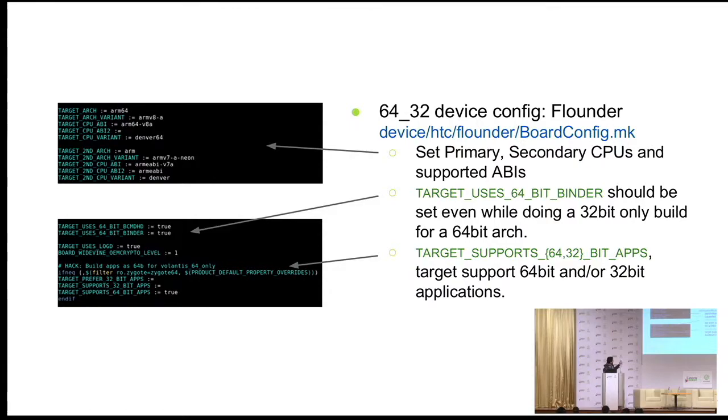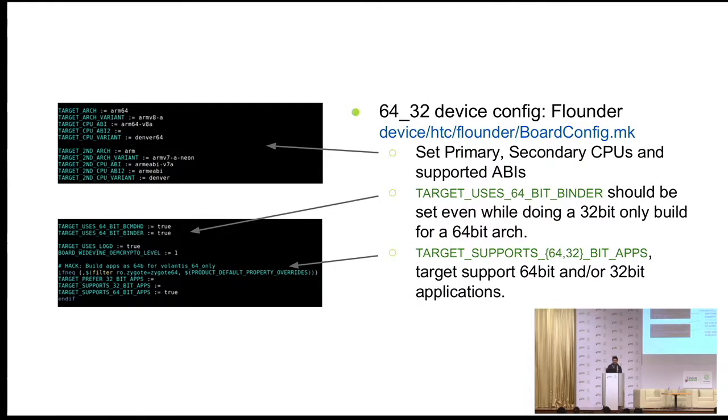And at the end, you can see that, as I mentioned earlier, these support applications, right? Target support 32-bit applications, target support 64-bit applications. These are being set by default by the build system. So you don't have to take care of that unless you want to do something new. For example, in this case, where we are building only a 64-bit, it is not what is actually being built for Nexus 9.